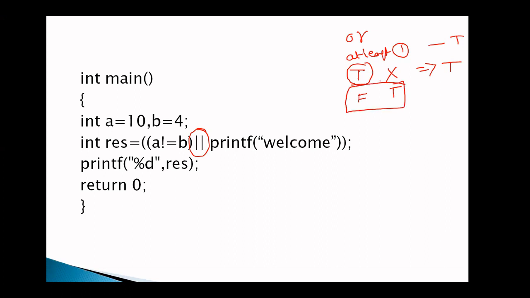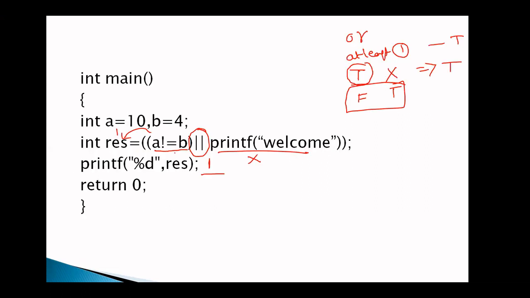You got it? So see this one, A not equal to B. Is the condition true or false? The condition is true. So this second one is not evaluated. If the condition is true, what is the value? The value is 1. So RES value is equal to 1.